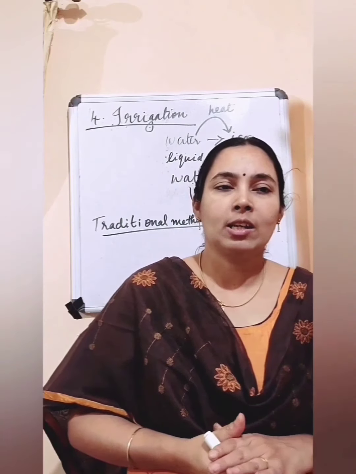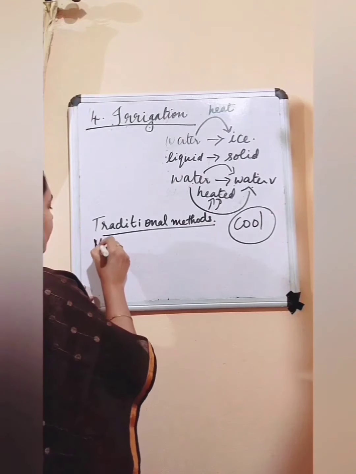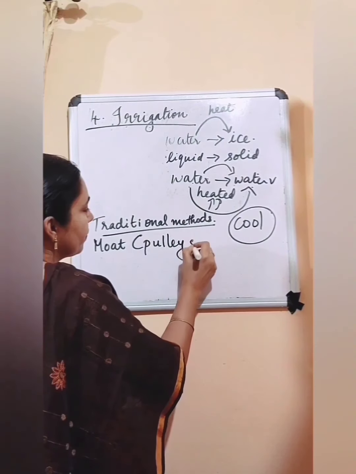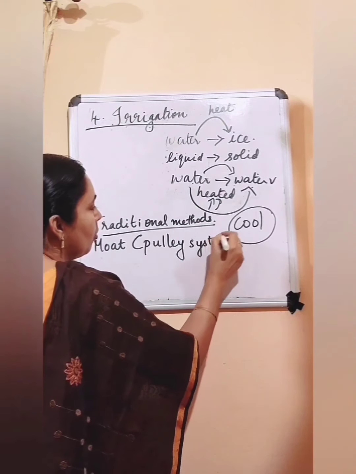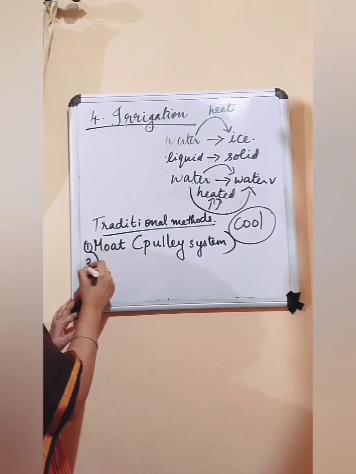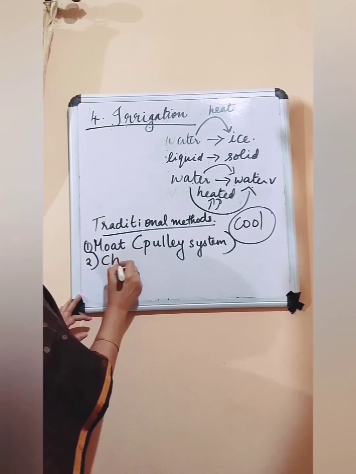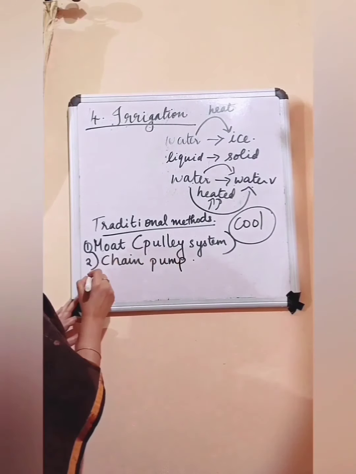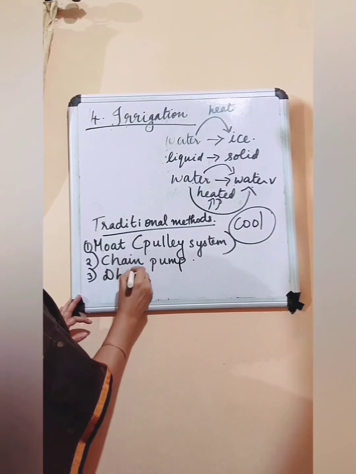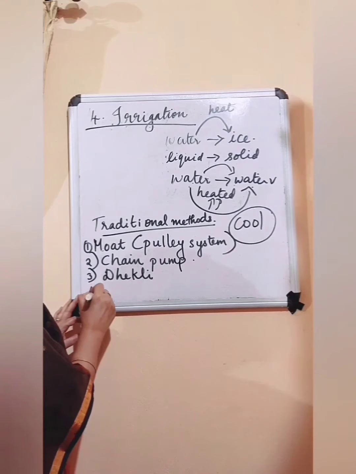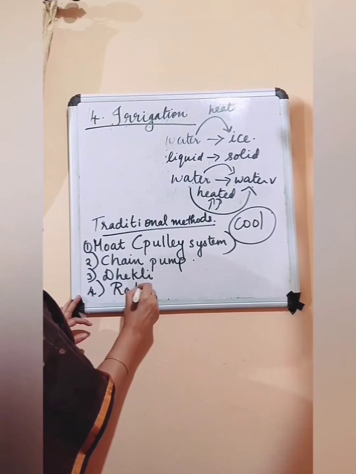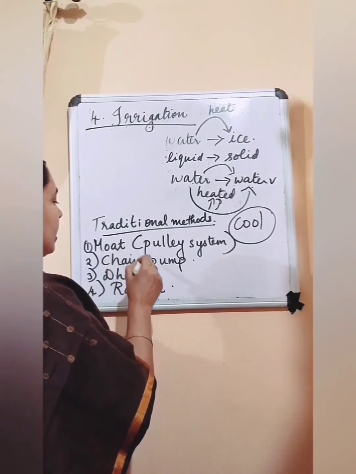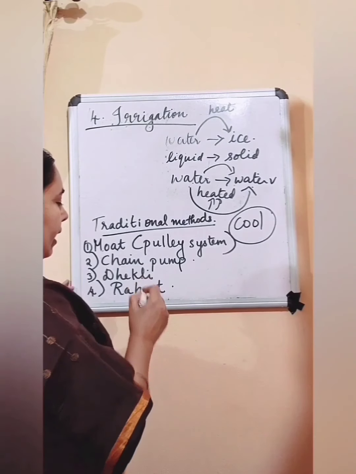And the different traditional methods are, one is motte. It is also called the pulley system. Another method is chain pump. The third method is called Dekli. And the fourth method is Rahat. So which are the different traditional methods? Motte, chain pump, Dekli and Rahat.